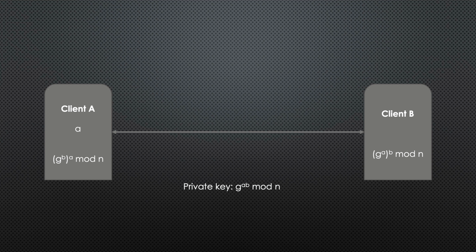Now what we can do is we can use this as our private key to encrypt and decrypt our messages. So the Diffie Hellman key exchange is performed successfully and we arrive at the same number. Now any message that we want to send over to the other person, we can encrypt it using any encryption algorithm, but use this as the key. We send it, the server relays it, either saves it in a database or directly relays it to the next client, and the client decrypts it with this key. So the only people who have the keys to this encryption is the people who are engaged in this conversation and have performed the key exchange. So we have successfully done this.